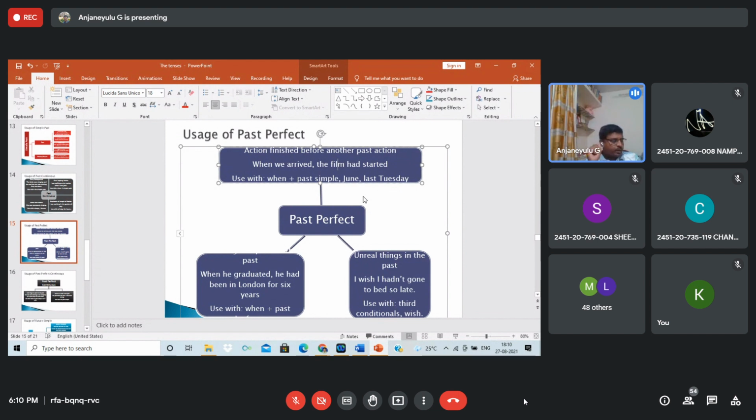One question I have seen all the time in competitive exams: when I reached the station, the train had already left. One is past tense, another one is past perfect. Once again, dear students, listen. When I reached the station, the train had already left. Here, understand, this is a very important question. Sometimes in competitive exams they ask it.